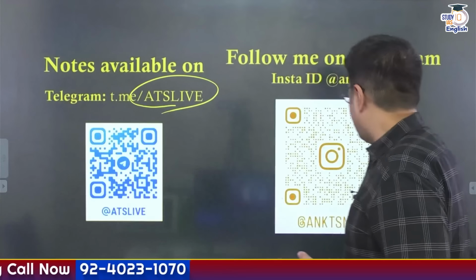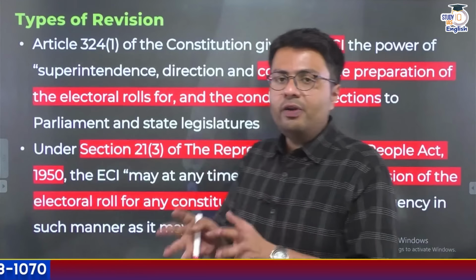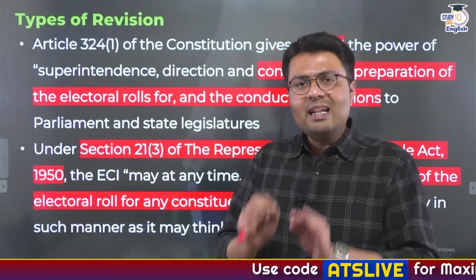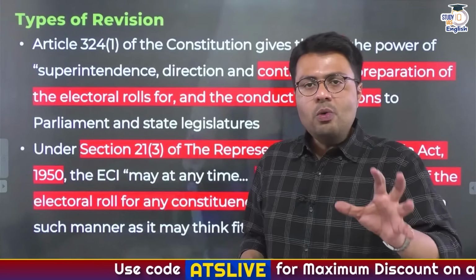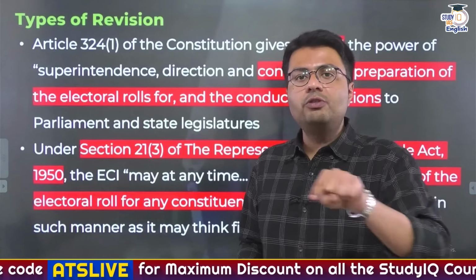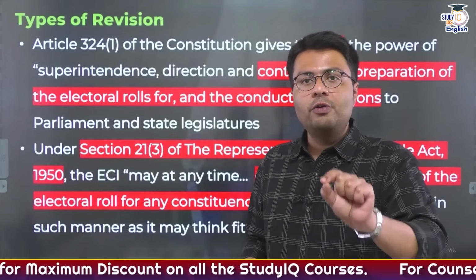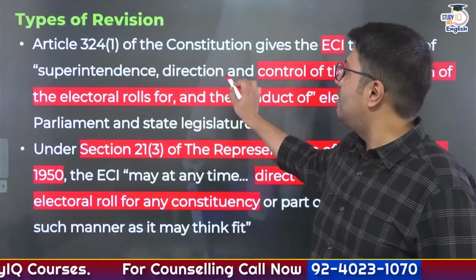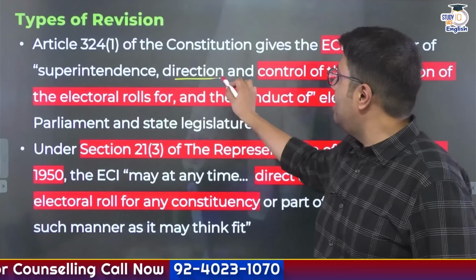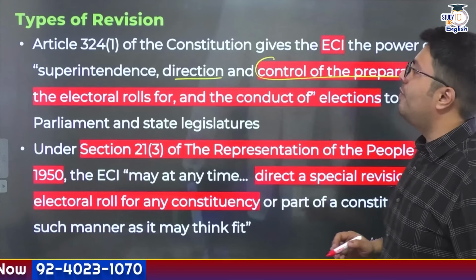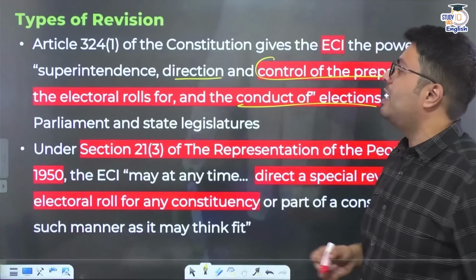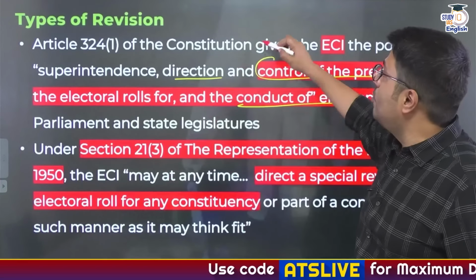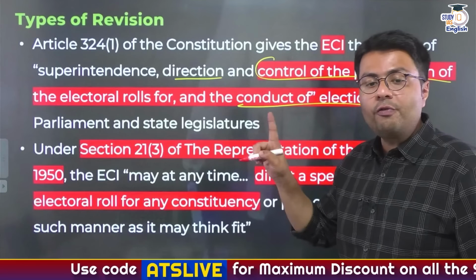Okay, so let us start by first understanding the different types of revision that happen of electoral rolls. But before that, let us get our basics right. The responsibility of conducting revision of voter rolls is given to the Election Commission of India by Article 324 of the Indian Constitution. If you read the text of Article 324, it says superintendence, direction, control of the preparation of electoral rolls, and in general conduct of elections of parliament elections or elections to state legislature. This is the exclusive responsibility of the Election Commission of India.